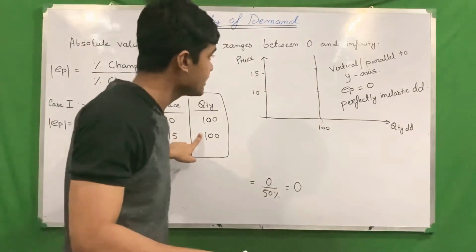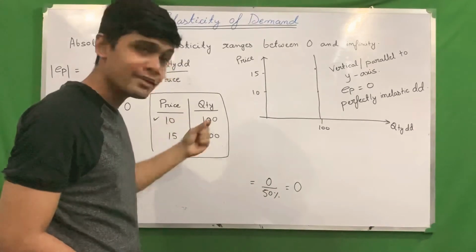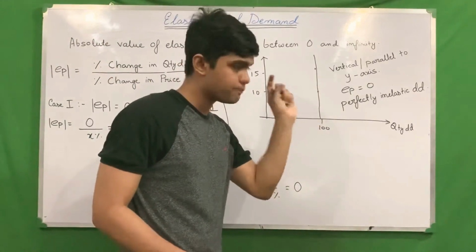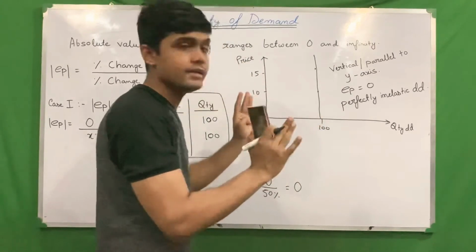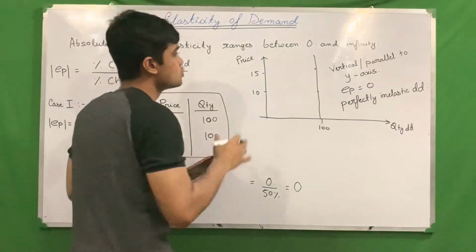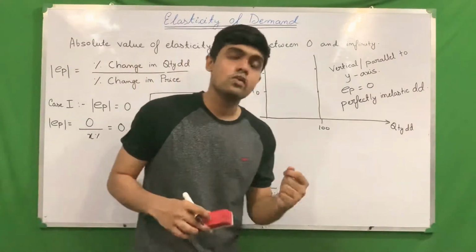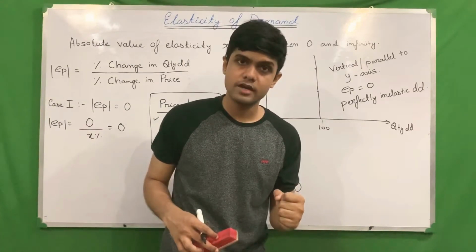Not even a single drop of demand. It is perfectly inelastic, not moving anywhere. So I told you the lowest value of price elasticity is 0, which is called perfectly inelastic demand.